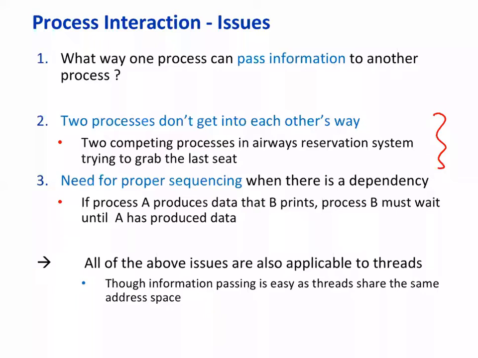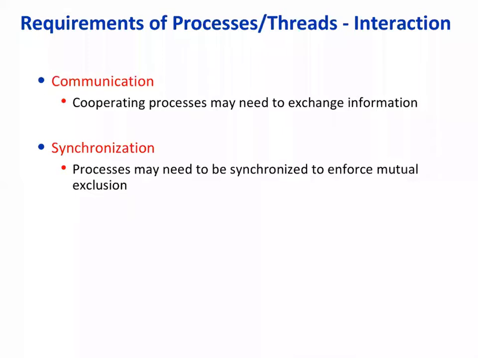Another example is two competing processes trying to reserve an airline seat in a flight, and this is the last seat, right? So there must be some way of synchronization between them. And the same thing applies to the need for proper sequencing, which are basically related to each other. And many of these issues are also applicable to threads.